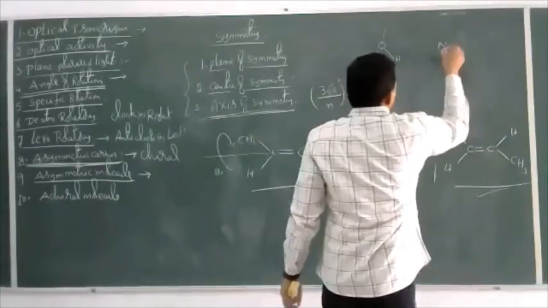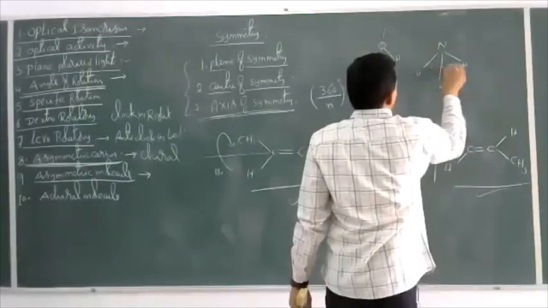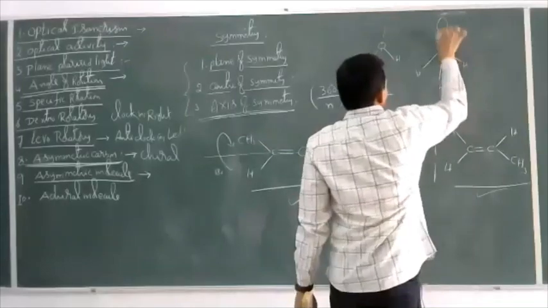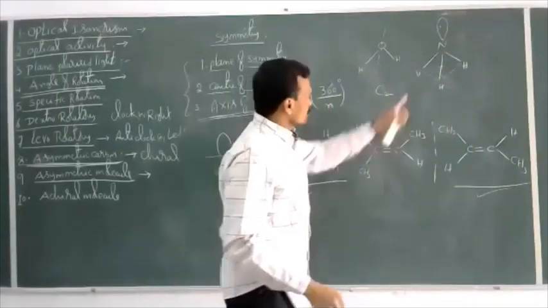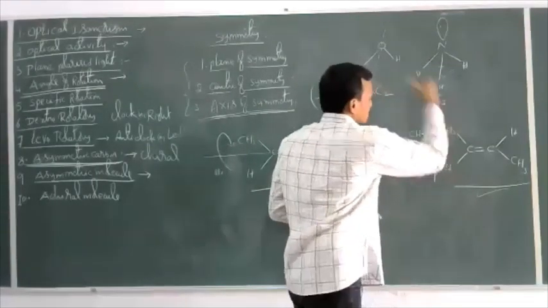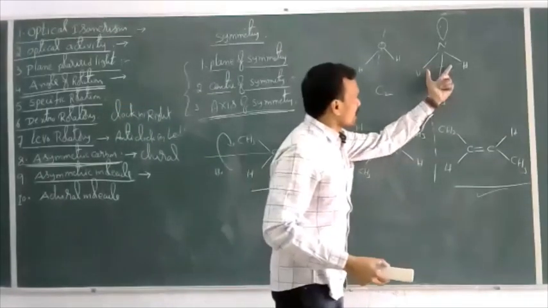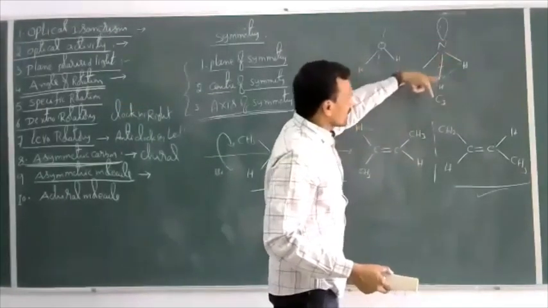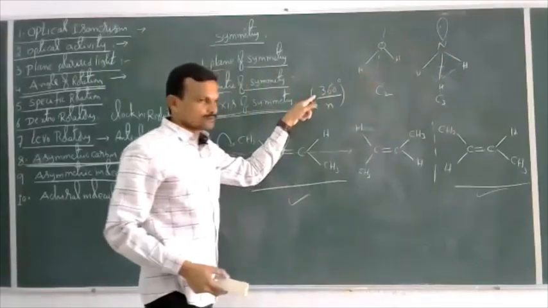Now take one more, an ammonia molecule here, with one lone pair here. Now, here the triangle is the triangle. Now this is called a C3 axis of symmetry. If you rotate this molecule by 120 degrees, again you can get the same structure. 120, 120, 120, total 360.